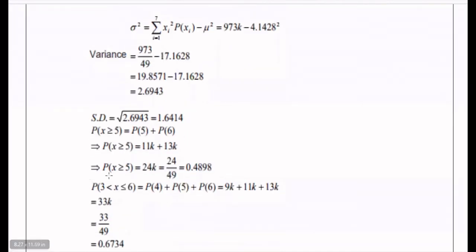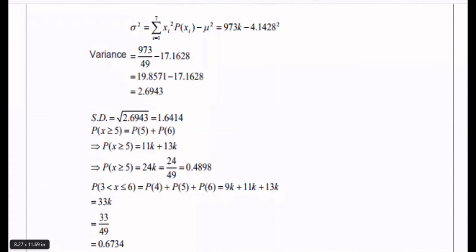Then P of 3 less than x less than or equal to 6. It means x is greater than 3 and less than or equal to 6, which will be equal to P of 4 plus P of 5 plus P of 6. P of 4 is 9k, P of 5 is 11k, P of 6 is 13k from the given data. Adding all these terms, we have 33k. k is 1 by 49, so 33 by 49 is equal to 0.6734.